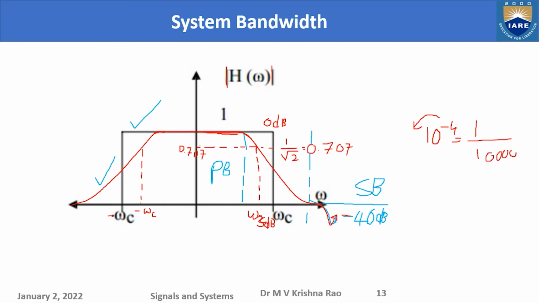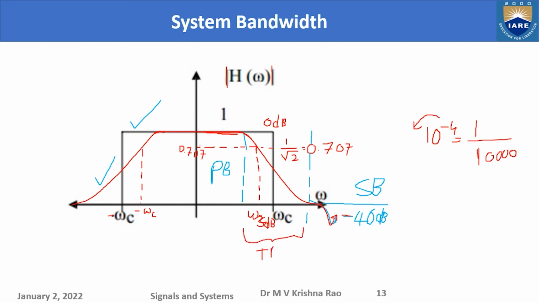Of course, if you talk in terms of power and magnitude, it will become different dBs. So that is what is the relation here. And pass band is this, stop band is this. This is the transition band.